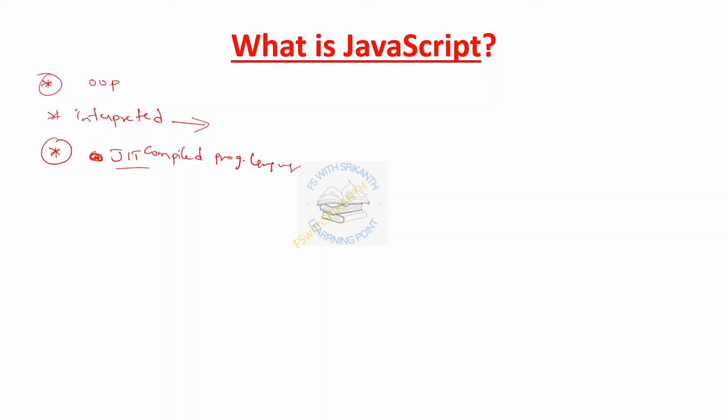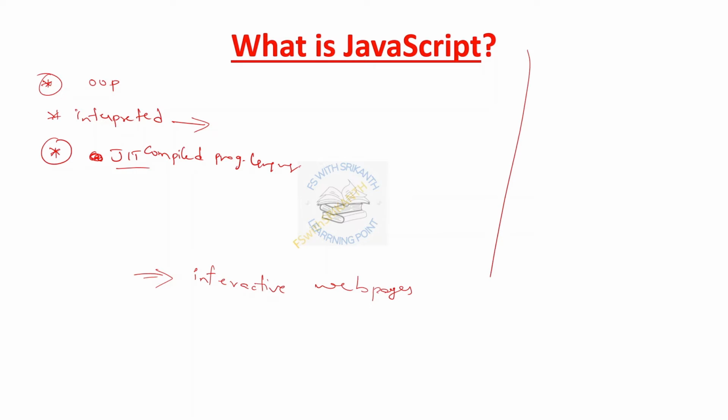It can translate the JavaScript code for cross-platform programs. That means JavaScript is native to every browser and device. So our JavaScript code can be supported from one browser to another browser with the help of JIT only. Without JIT, it is not possible. JavaScript is used to create interactive web pages.